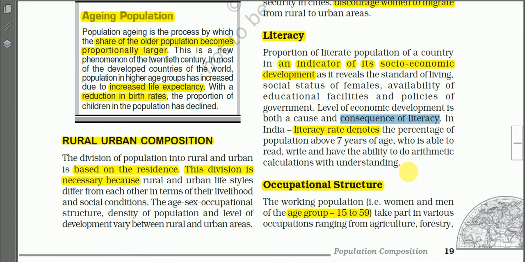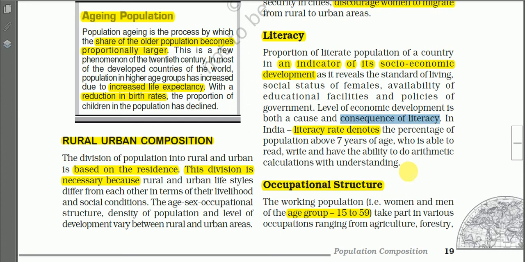If there is no educational facility or very poor educational facility in a country, then there may be a low literacy rate. If girls are not allowed to go to schools, then there may be low literacy among the females. That is why it is said that there is a direct relationship between the level of literacy and the development of the country, or the socio-economic status of the country.